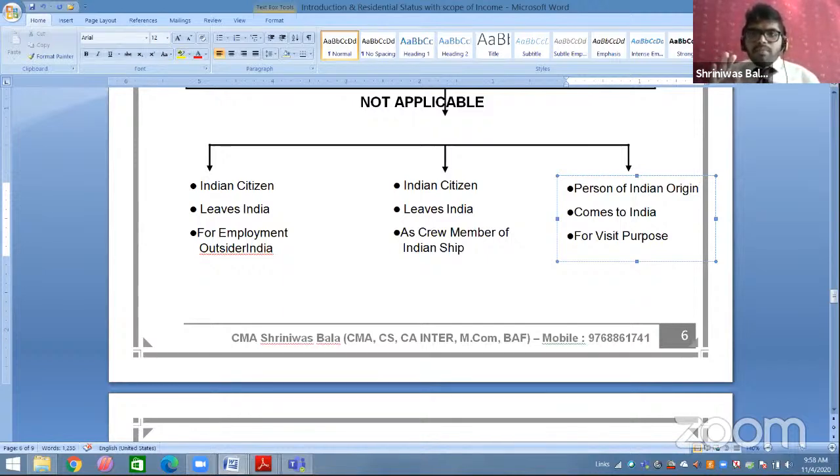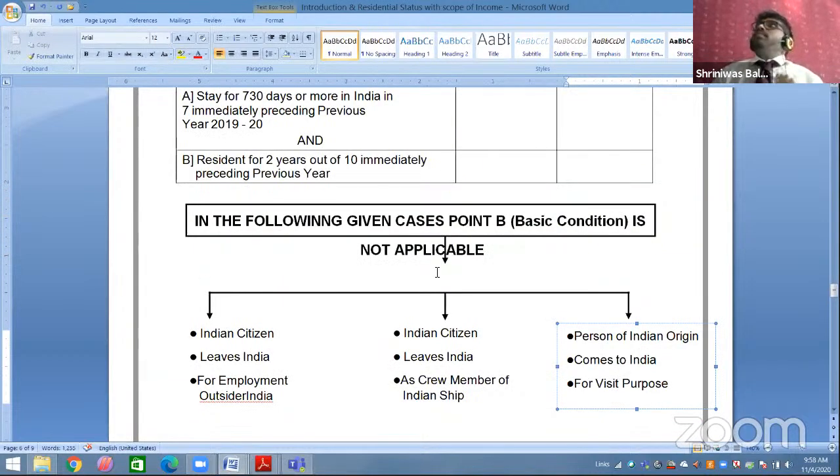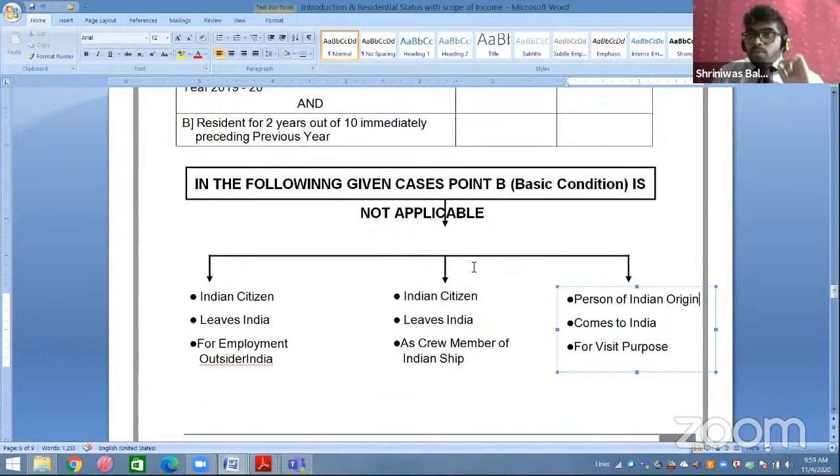So if any of these three points comes, then point B is not applicable. Only and only point A is applicable, that is 182 days. Okay, that is 182 days, only 182 days. Take it this way: whether you are a resident or non-resident will be computed with the help of the 182 days criteria only. The 60 and 365 will be ignored. So this was your basic additional exclusion point.